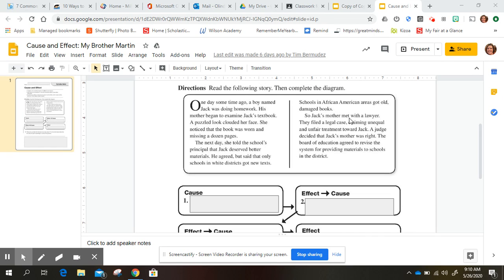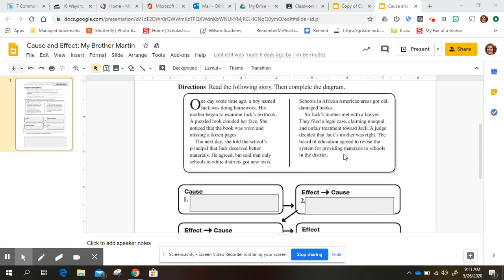So Jack's mother met with a lawyer. They filed a legal case claiming unequal and unfair treatment toward Jack. A judge decided that Jack's mother was right. The Board of Education agreed to revise the system for providing materials to schools in the district.